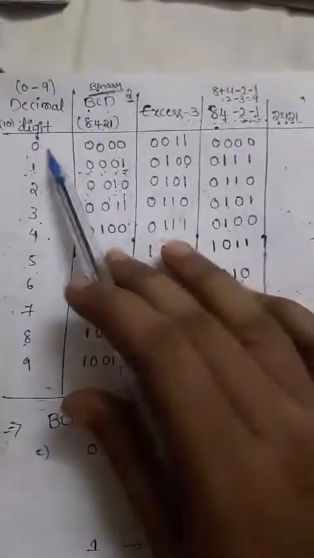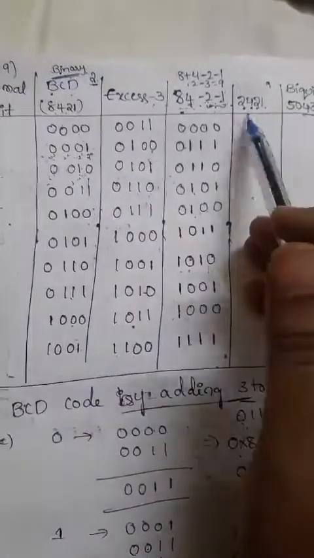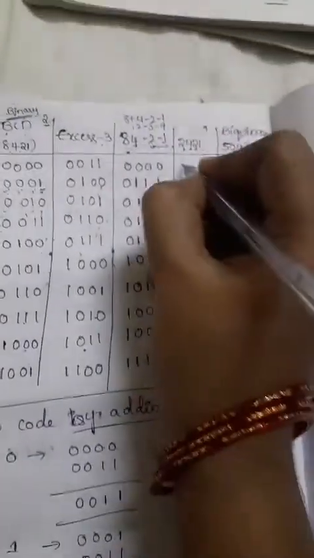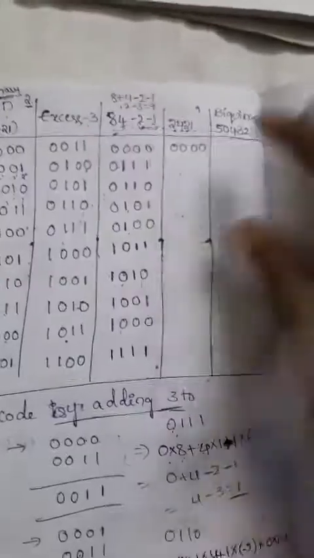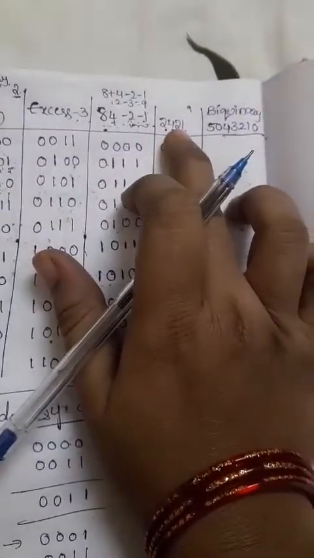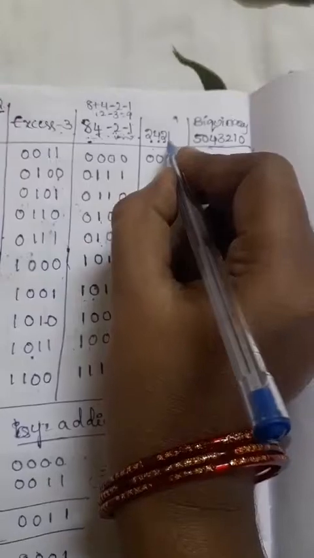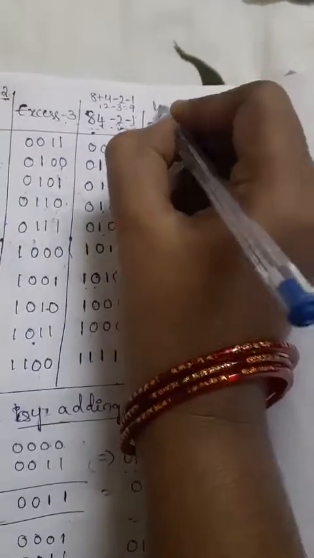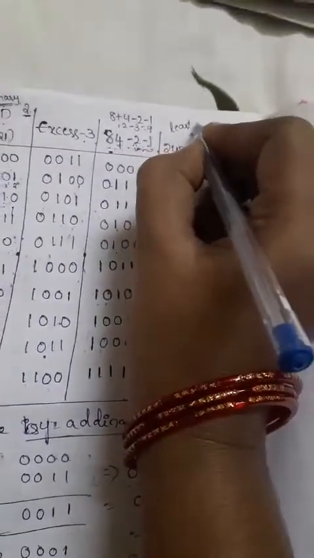First, how to write the 0? Each digit is multiplied with 0, so directly we get zeros. And the next code is 1. How to write the 1? Directly 1 itself will be there. This is the least significant weight, no? Remember, we need to use only the least significant weight.